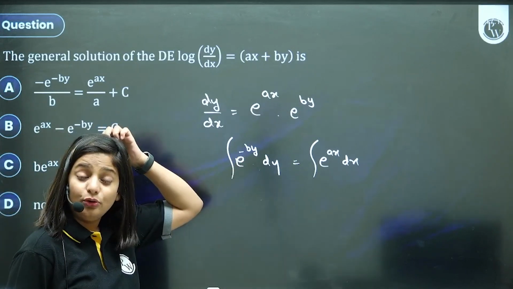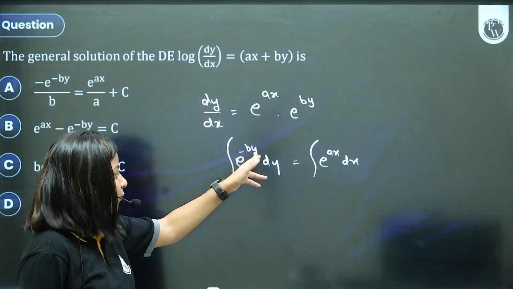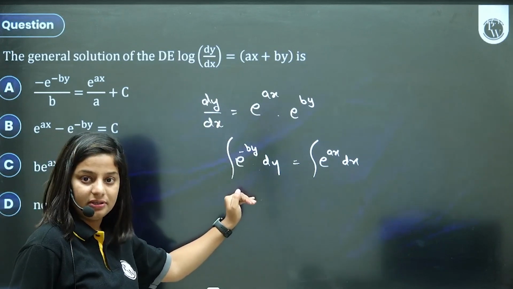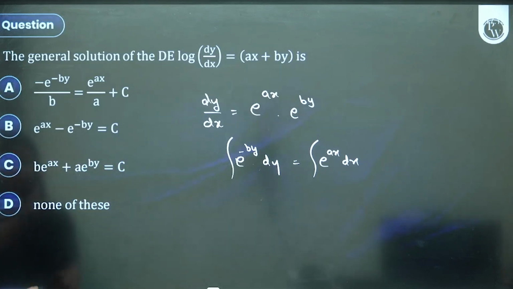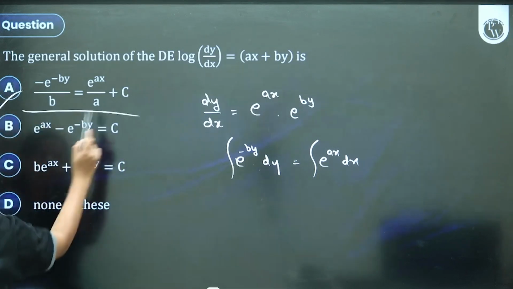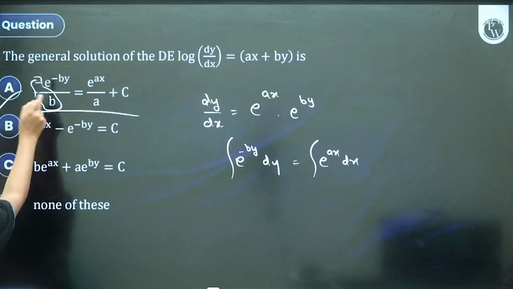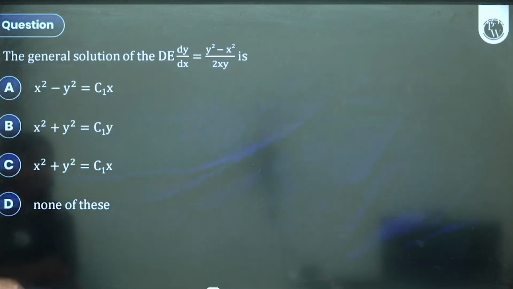You have to take into account the minus b. Whatever coefficient is there, you will divide with it. No integration will happen. Simple formula. So I think the answer will be option A. We'll divide with minus the coefficient of y.